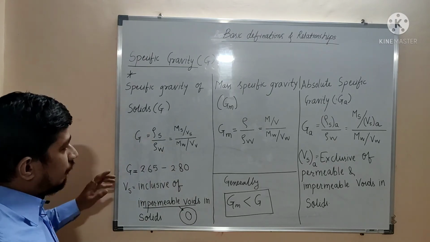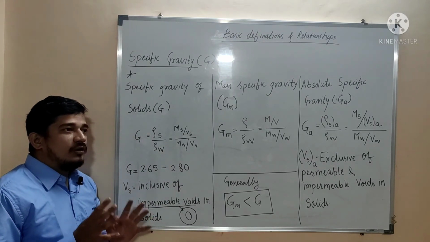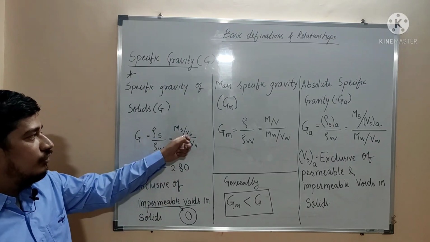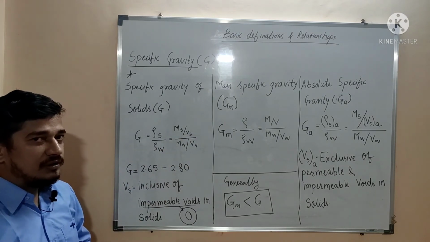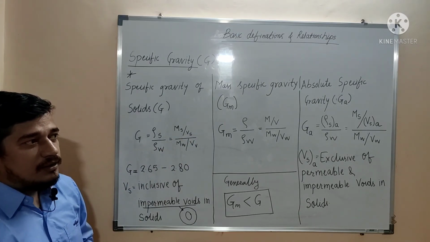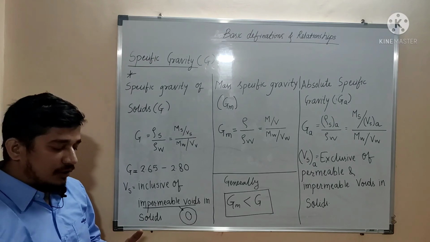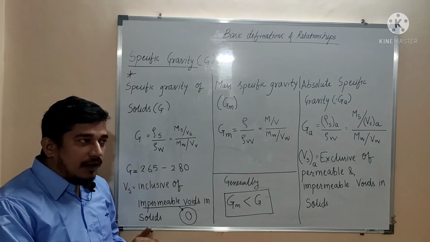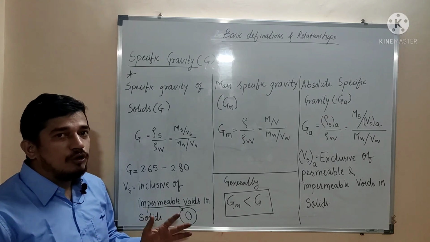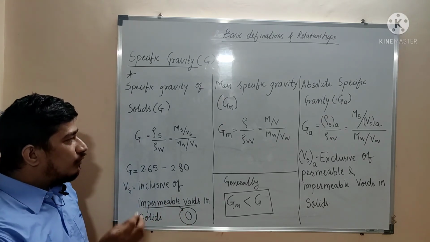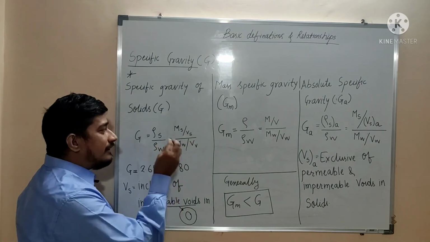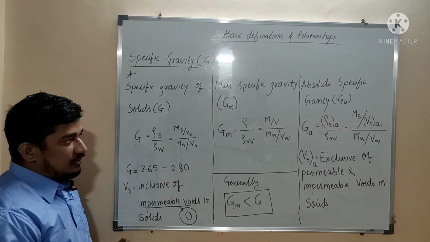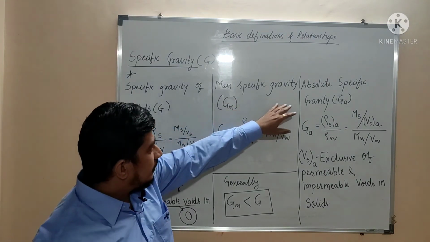We are generally talking about the volume of solids only, not the volume of whole soil. When we say volume of solids, it is only volume of solids, not soil. In case of a soil, it is volume of water, volume of air, and volume of solids; the addition of these three constitutes the volume of total soil. But we are only concerned about volume of solid, and that too, we are excluding permeable voids.